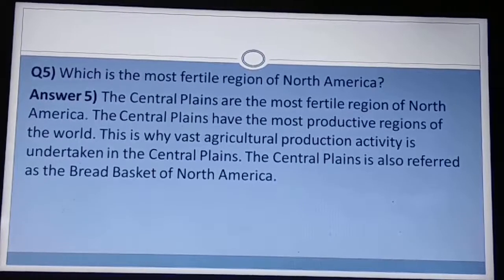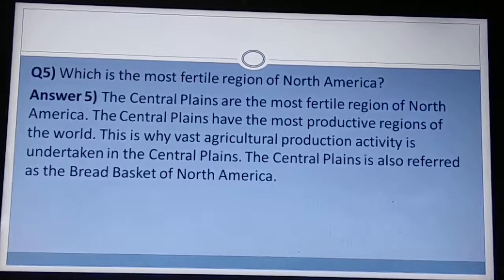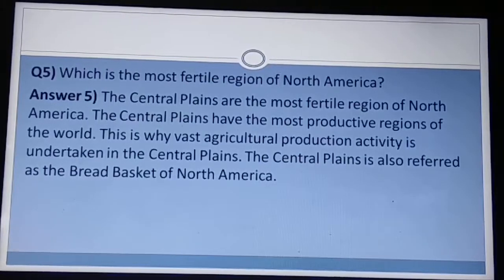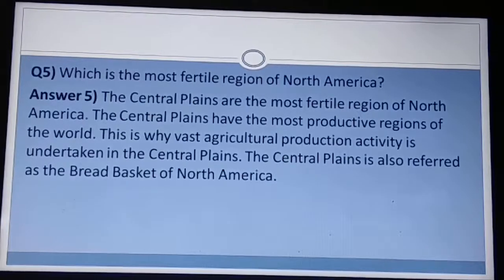Question 5. Which is the most fertile region of North America? The answer is the Central Plains or the Great Plains, also called the Central Lowlands. The Central Plains are the most fertile region of North America. The Central Plains have the most productive regions of the world. This is why vast agricultural production activity is undertaken in the Central Plains. The Central Plains is also referred to as the breadbasket of North America.